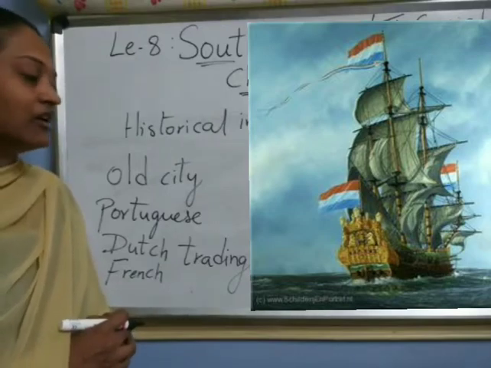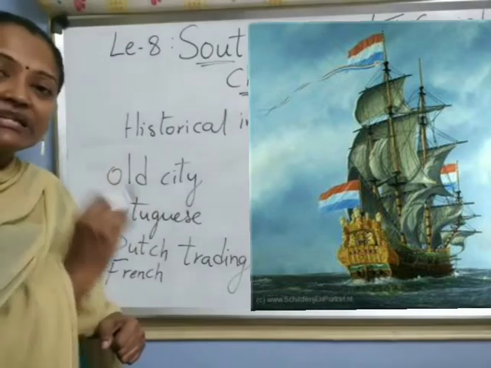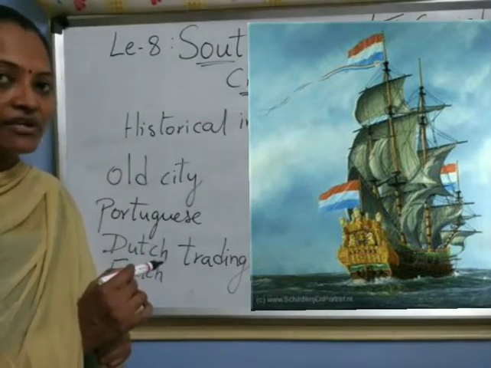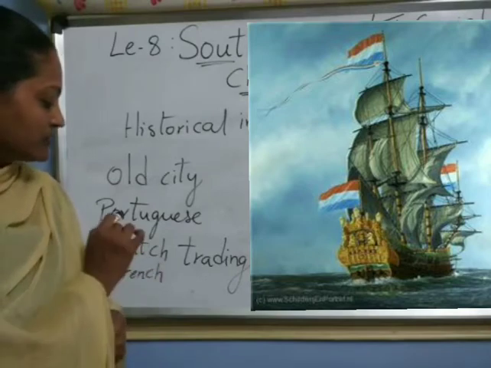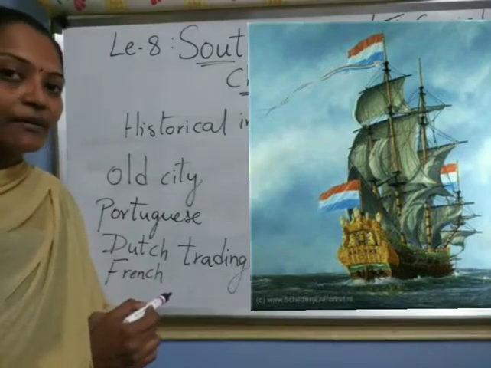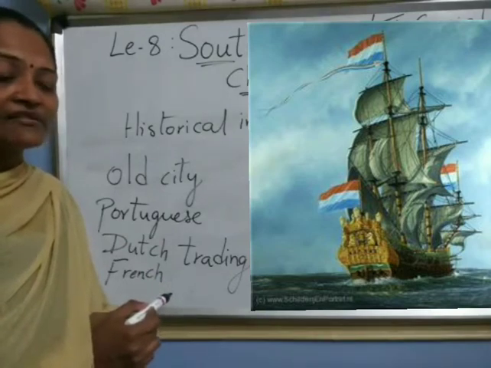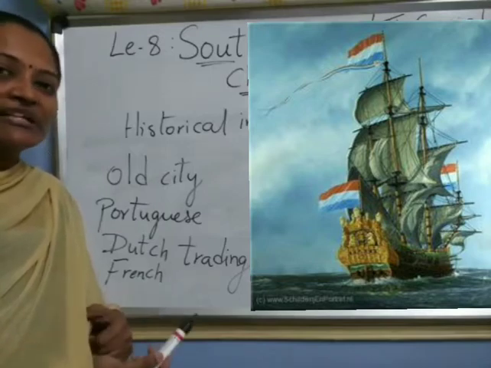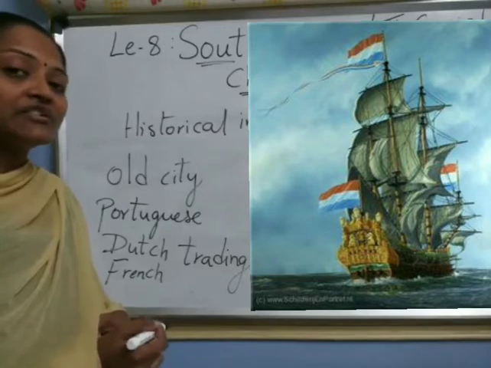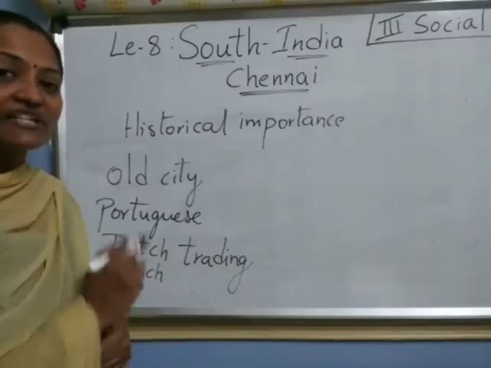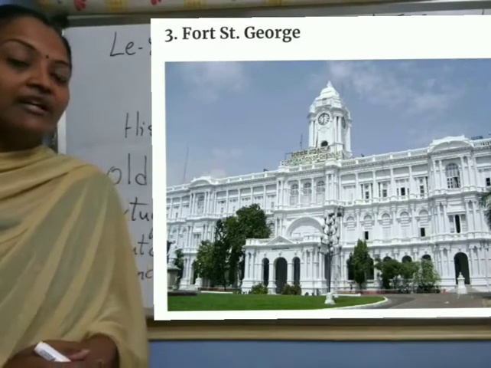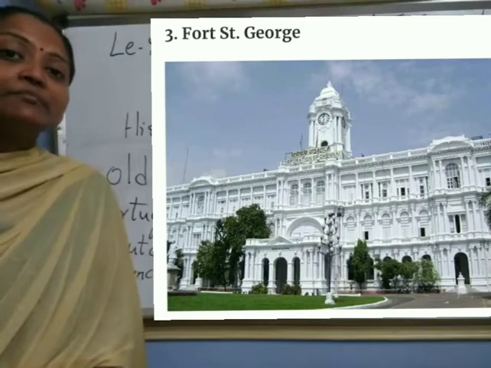So here what happens? In the past, who ruled Chennai? Nothing but Cholas. And after that, Portuguese, Dutch and French and even English traders come to that place and visited that place. After that, our India is under the control of British, isn't it? But British built first building in Chennai only. Once look at that picture, children. That is the first building built by the British people.